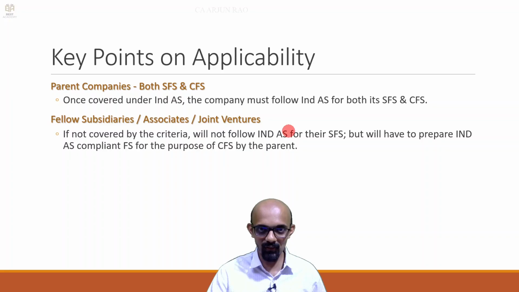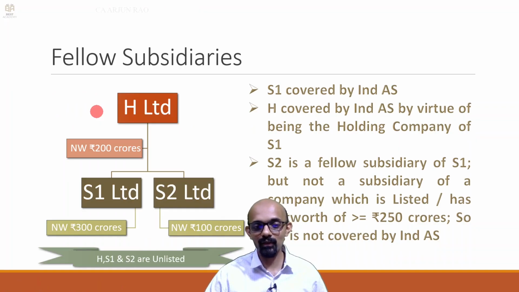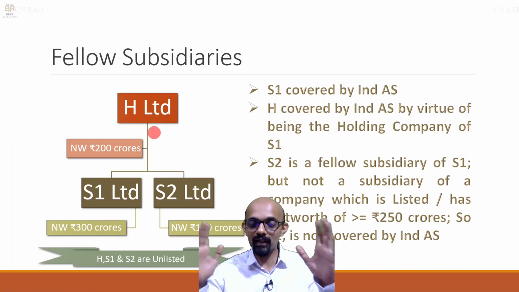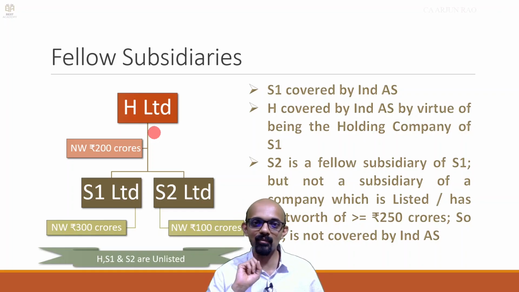For the purpose of consolidation, they will have to prepare Ind AS compliant financial statements, because otherwise how will H limited consolidate its accounts? S1 is covered by Ind AS, H is covered because of S1, S2 is not covered. S2 will follow 27 notified AS. But how can H limited consolidate? How can it prepare one set of combined financial statements including S1 and S2 if S1 is as per Ind AS, S2 is as per AS? So S2 will have to end up preparing two sets of financial statements.